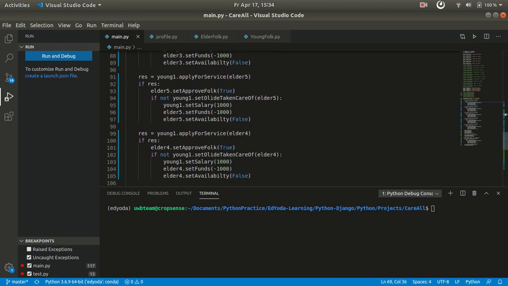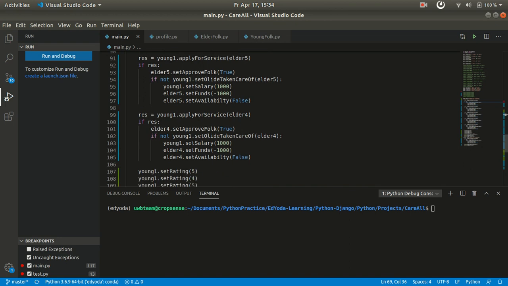Then let us see whether the system is able to capture that it is not possible to offer you all 5 adults; we can only offer you 4 adults, in the order of your application.